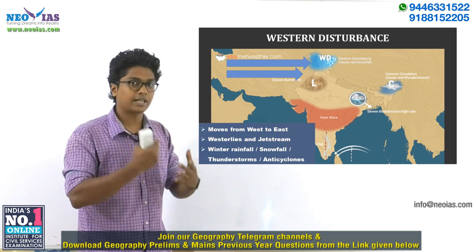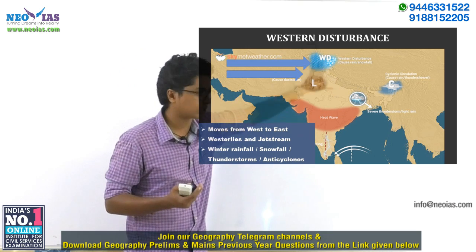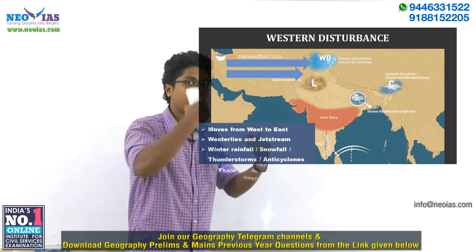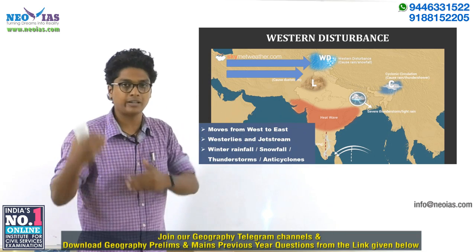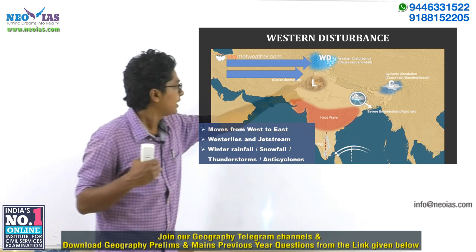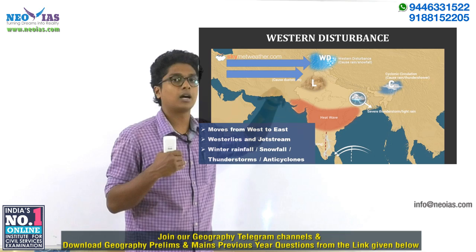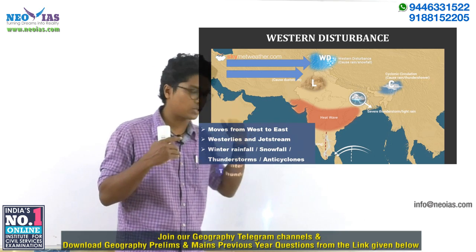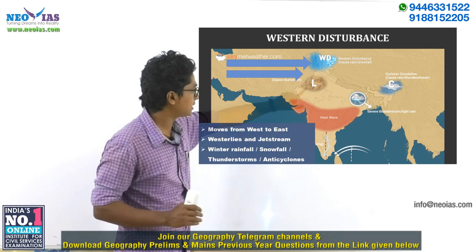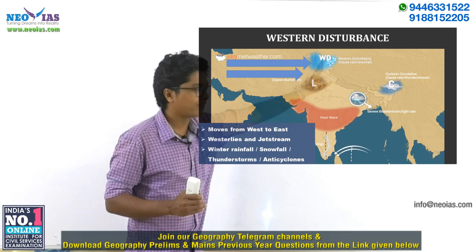Due to the rainfall provided by western disturbance, we will be having low pressure systems. Western disturbance is a low pressure system, but the after effect of that is that it will be bringing more rainfall, right? And once this rainfall is received, the northwestern regions will be having more dense air conditions, which can lead to anticyclonic conditions. Don't confuse this: in this picture it's given as a low pressure here, right? That's actually part of the western disturbance.